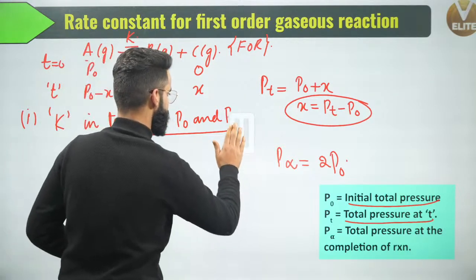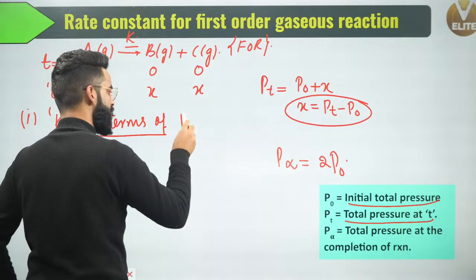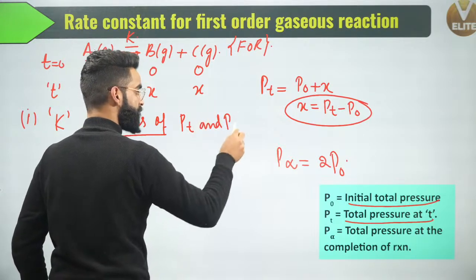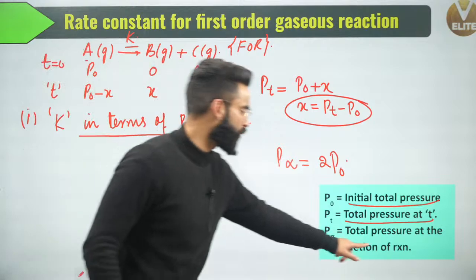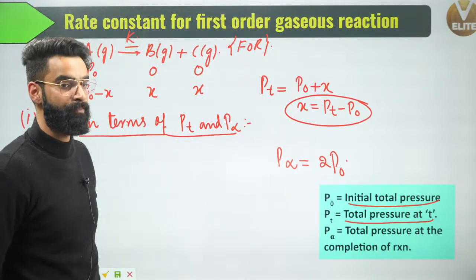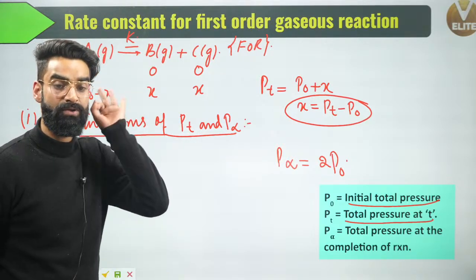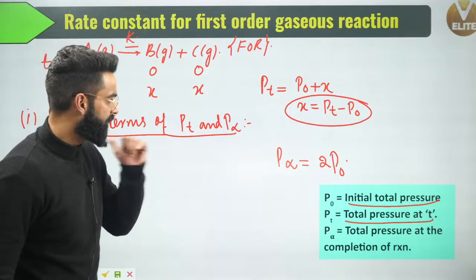Now the second part of the question is going to be, I'm going to get the rate constant expression for the same reaction in terms of PT and P infinite. What is P infinite? P infinite is the total pressure at the completion of the reaction, when I assume 100% of the reaction is getting completed, which will happen in infinite time, because a first order reaction never undergoes 100% completion.